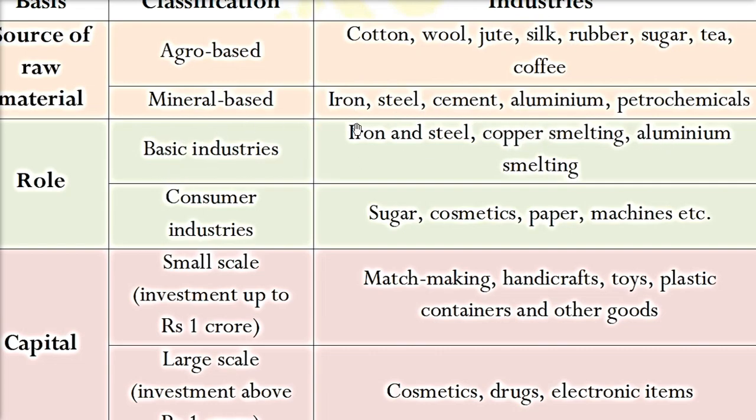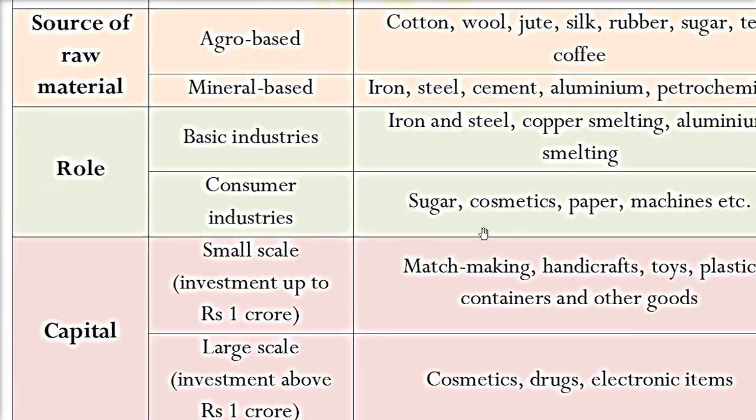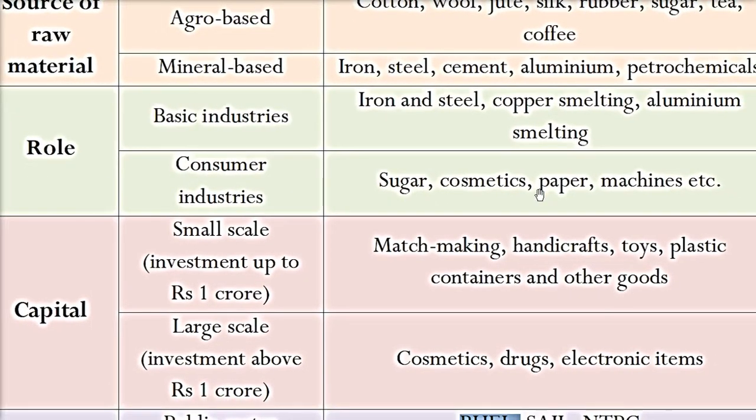So now basic industry, they are producing for the other industry. And those industries which are actually producing for us, we eat sugar, we want cosmetics, we use paper, we use some machines. So these are the industries, consumer industries who are making it for us.